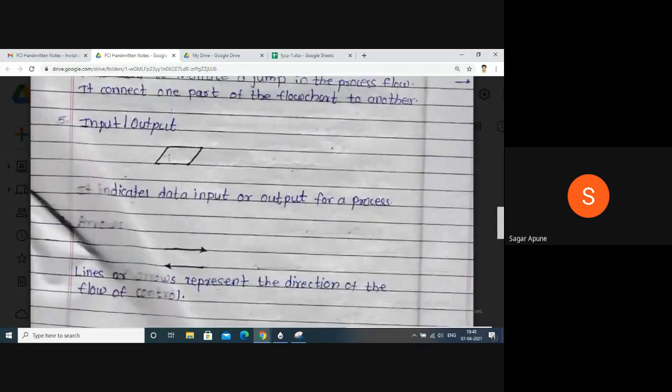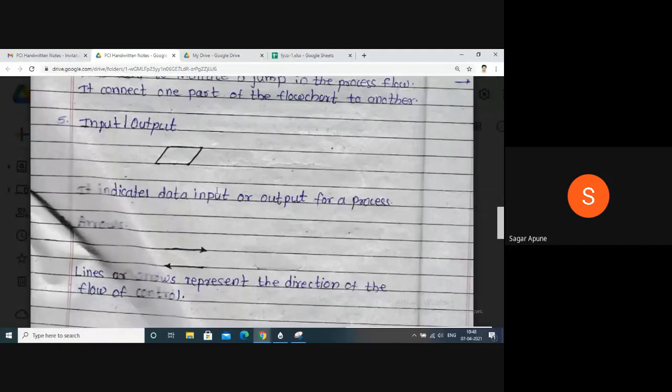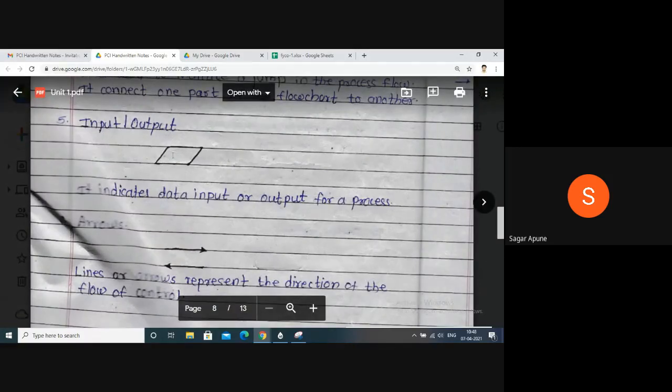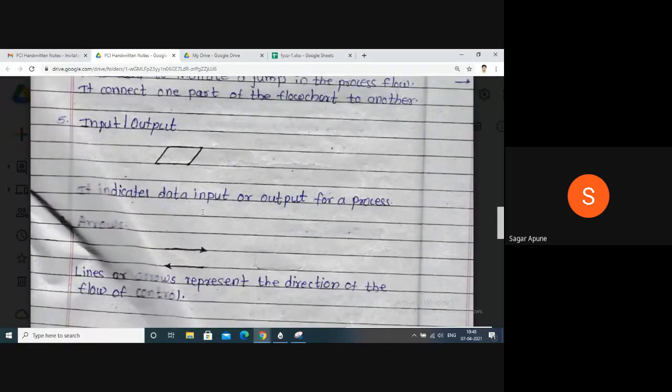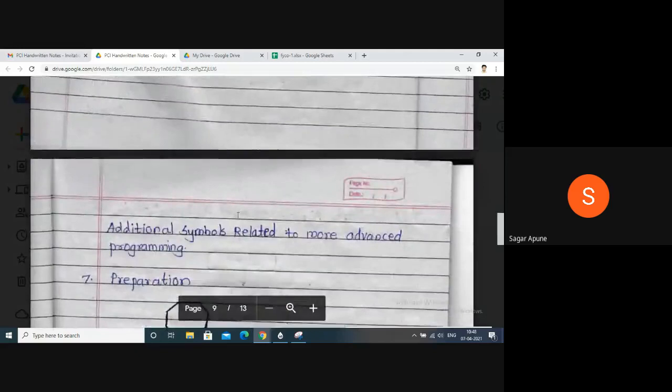Then input output. This is not a rectangle, these are parallel lines, right? It indicates data input and output for a process. If you accept some data, or if you want to display some result on the screen, then you can use this parallelogram as input and output. Arrows represent process flow or the direction of flow control.